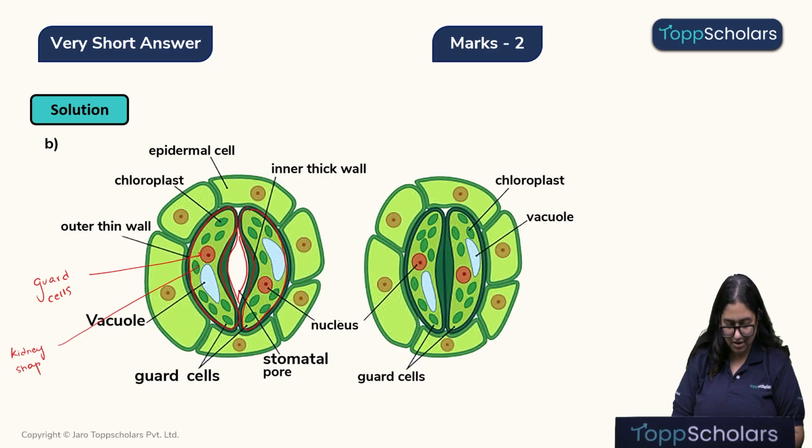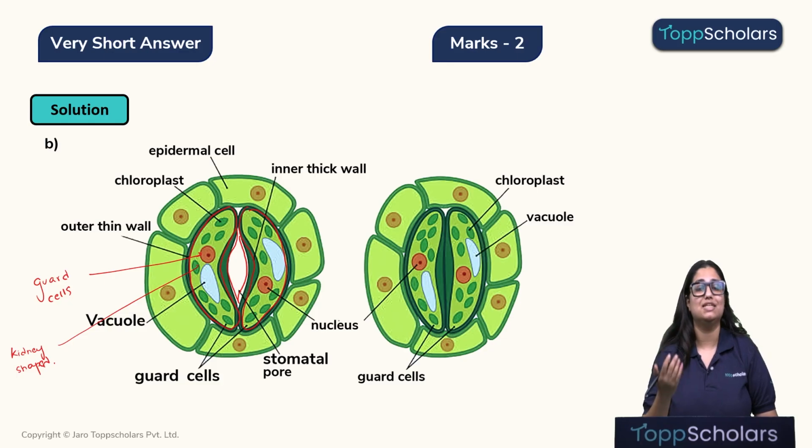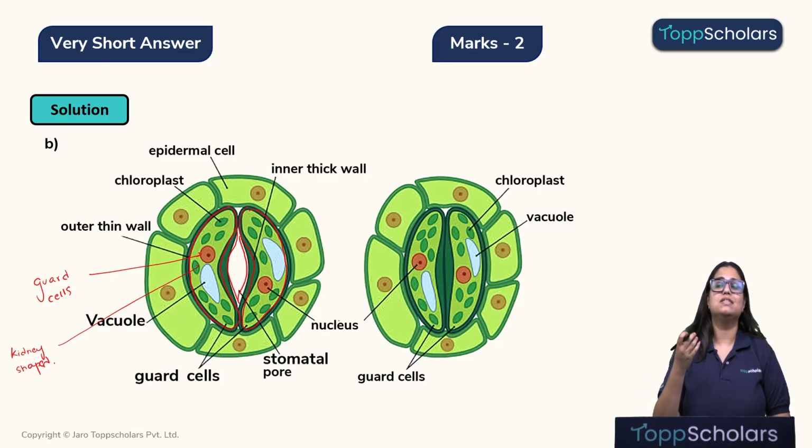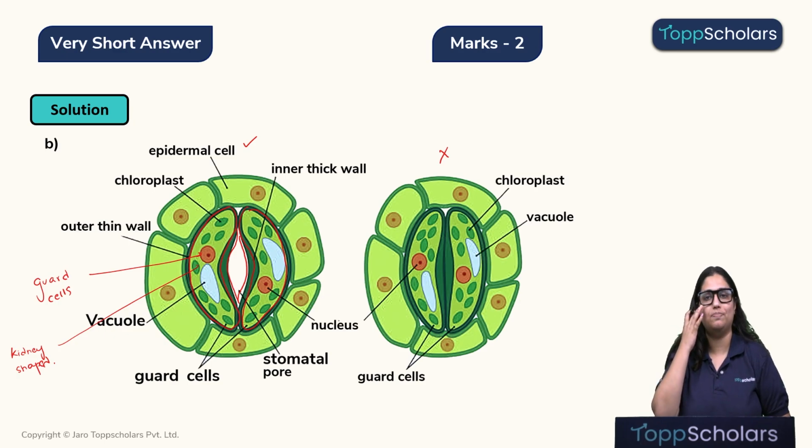What roles do they play? They play a role in opening and closing of stomata. So, when the stomata closes, the gaseous exchange will stop, and when it opens, the gaseous exchange will continue, right? So, over here, gaseous exchange will take place. Over here, it is closed. We cannot see any opening. We cannot see any stomata. So, here the gaseous exchange will stop.